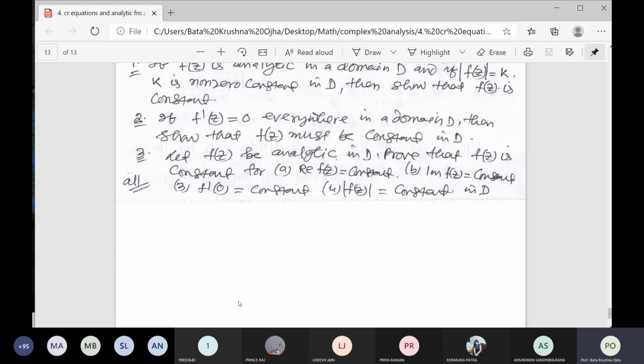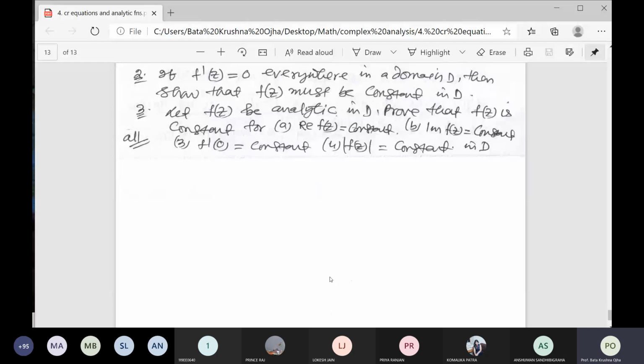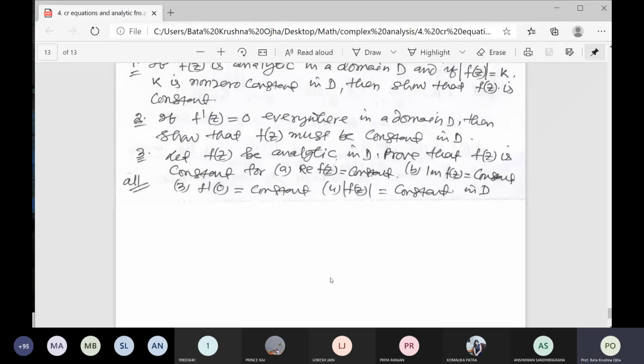And fourth, modulus of this is equal to constant. Already the fourth part is nothing but question number 1, right? And f dash 0, that is 0 is equal to constant, you have to do it. So you will find you have to solve all these questions.